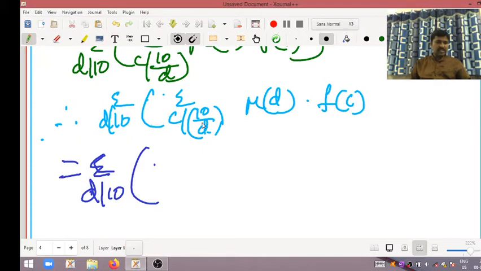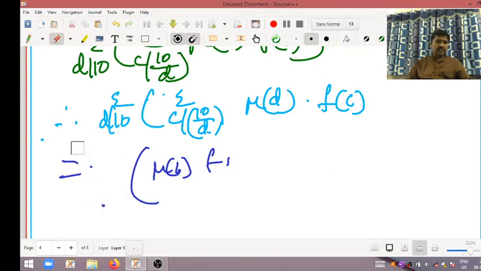Summation d divides n, the Mobius of the value. So this is nothing but Mobius of 1 into, by expanding this one directly.